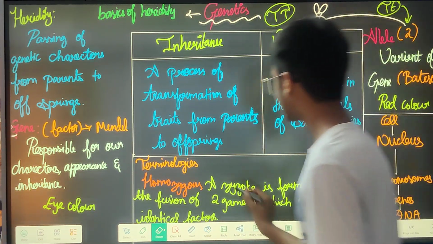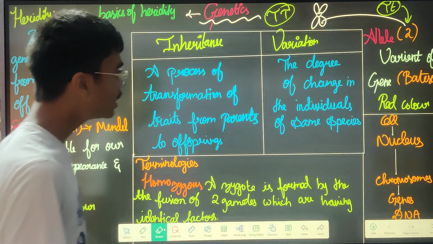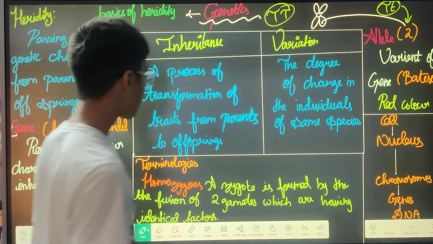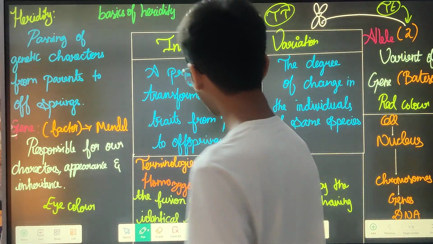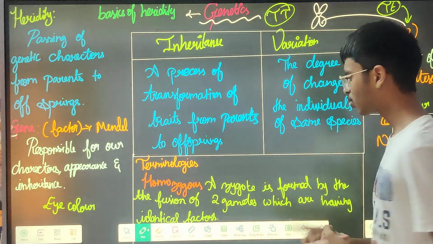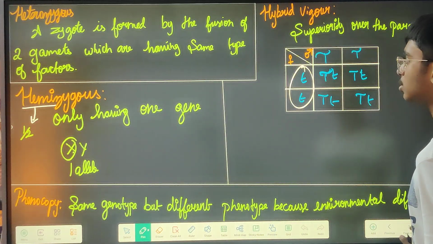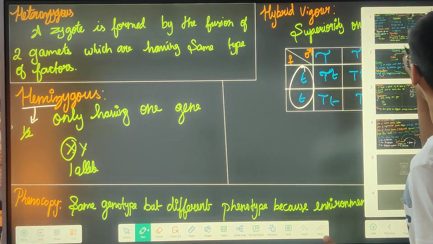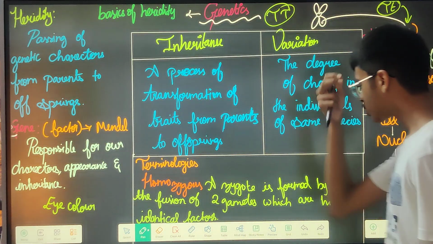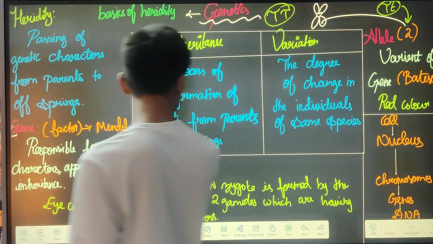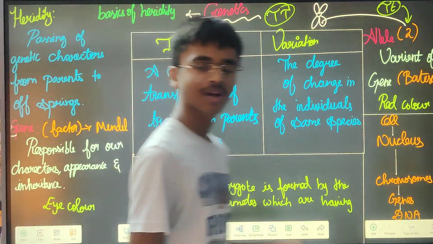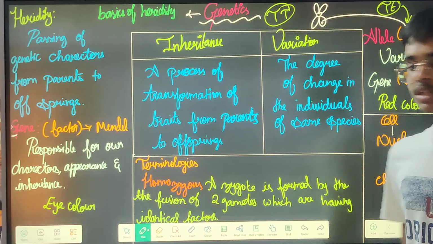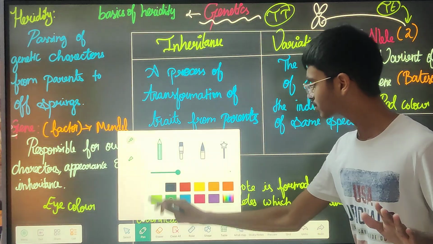Now you come to here. By the way, allele is a term that was coined by Bateson. Now you come here to the terminologies. We have heterozygous and homozygous. First, what is homozygous? Homozygous is a zygote. A zygote is not only for humans, also for plants; you can call it an embryo.